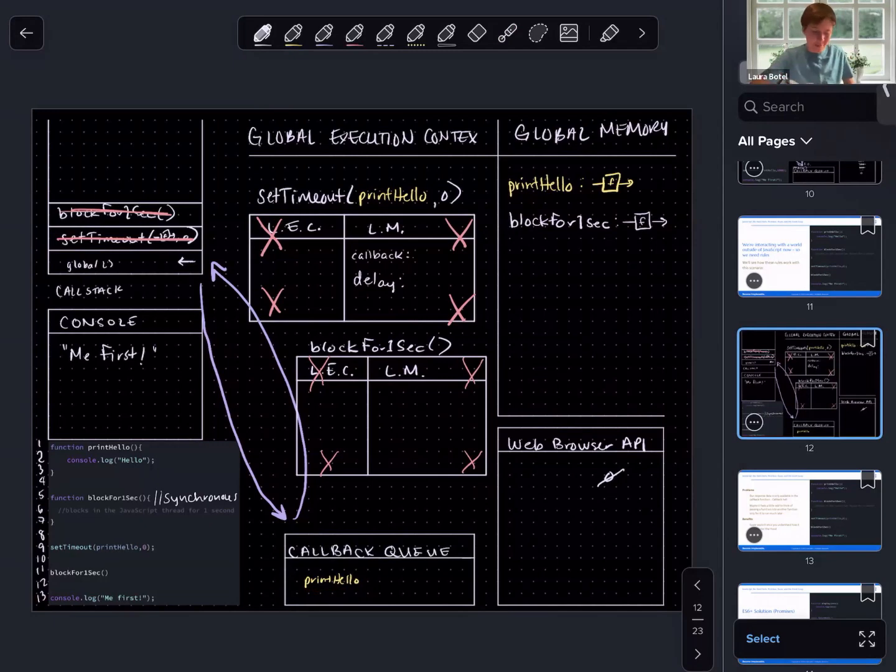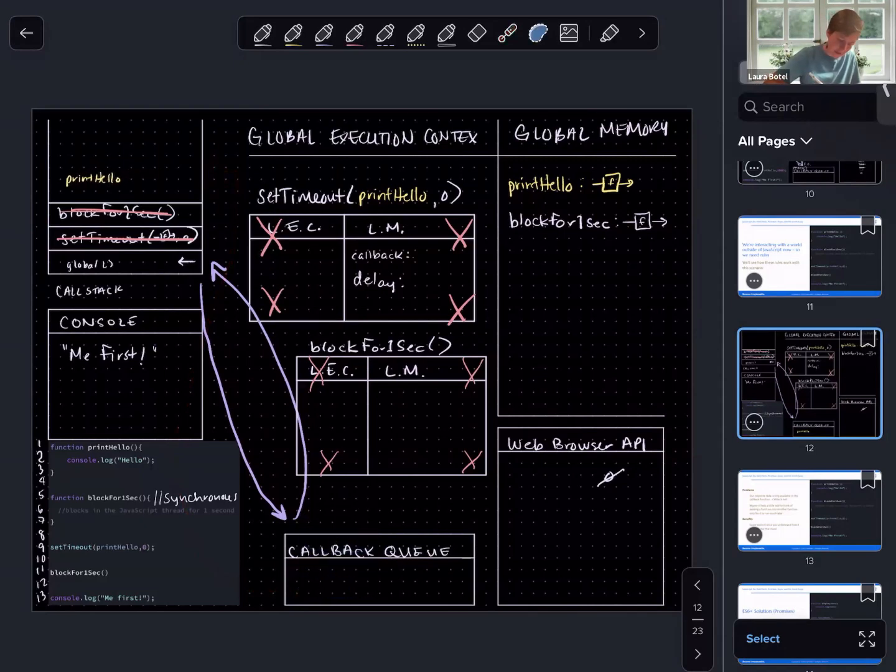Now JavaScript will check, or rather, the event loop will check: is the call stack empty? Yes, it is. Has all of the synchronous code run? Yes, it has. We have made it to the bottom of the file. And so what does this mean for our callback queue? It means that we can dequeue from our callback queue and send it to the call stack. So print hello, let's do this.